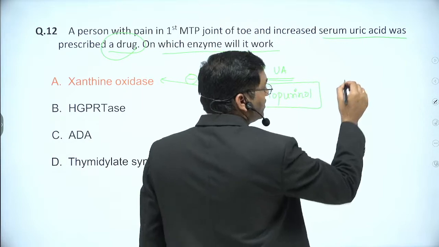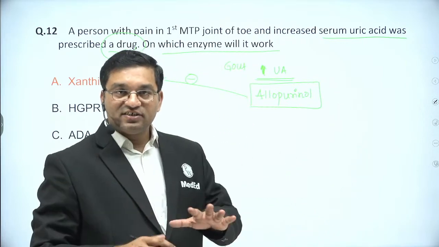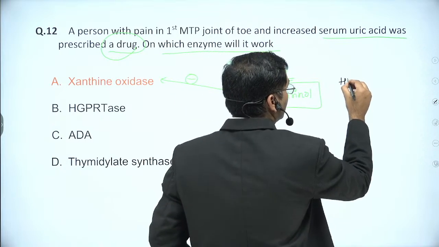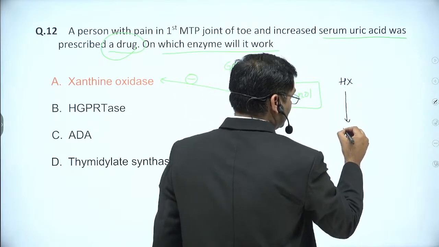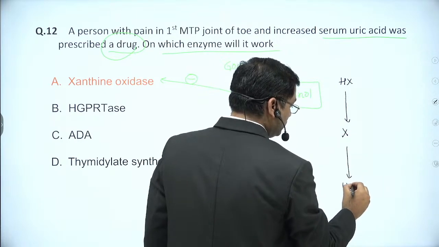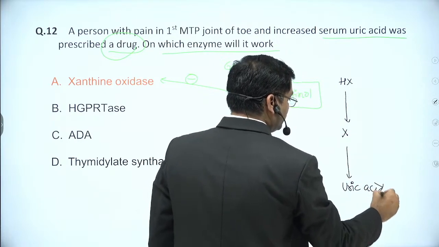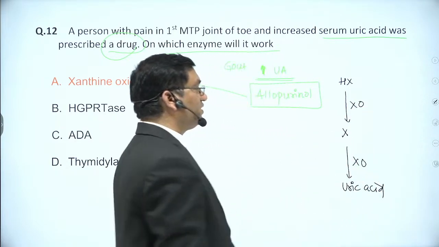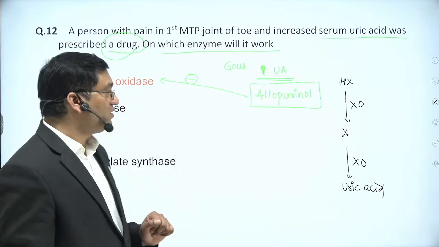In purine degradation, there is formation of hypoxanthine and xanthine, and xanthine is converted into uric acid. Both reactions are catalyzed by xanthine oxidase.